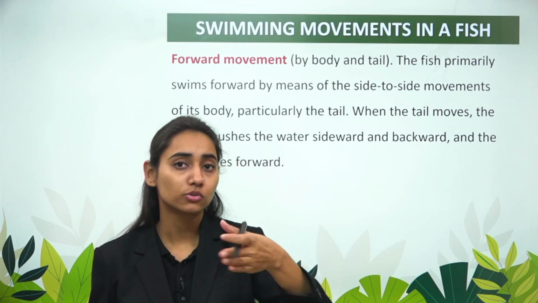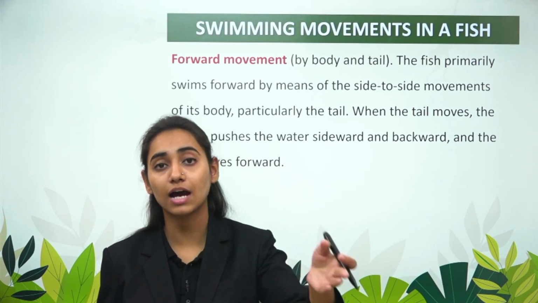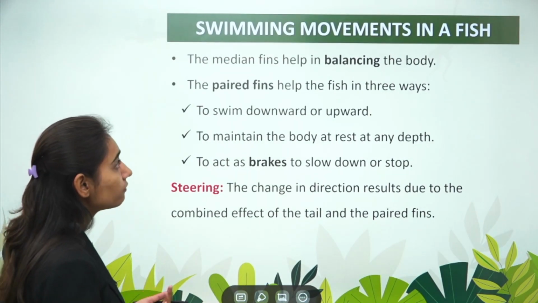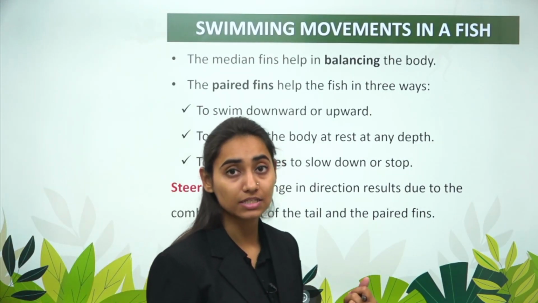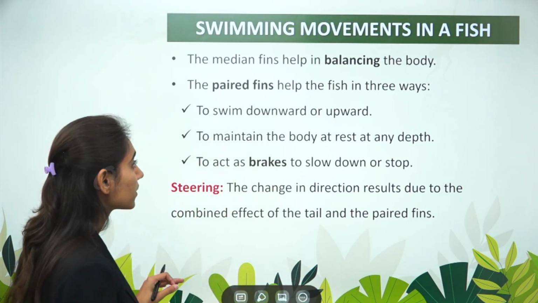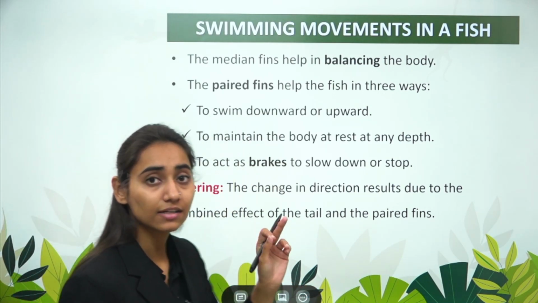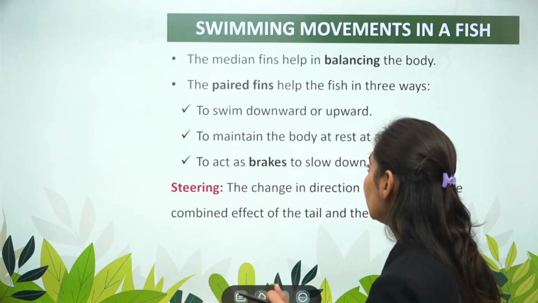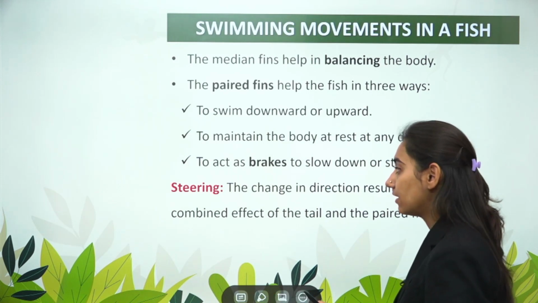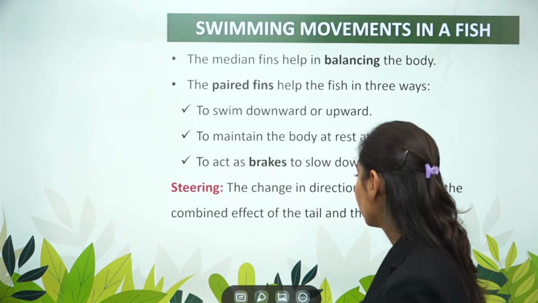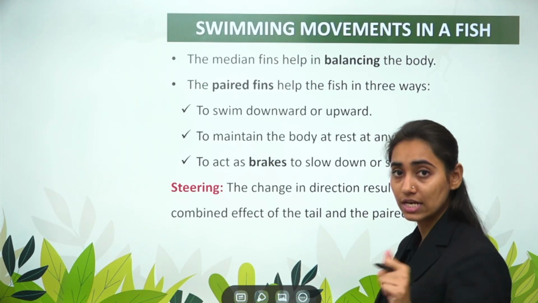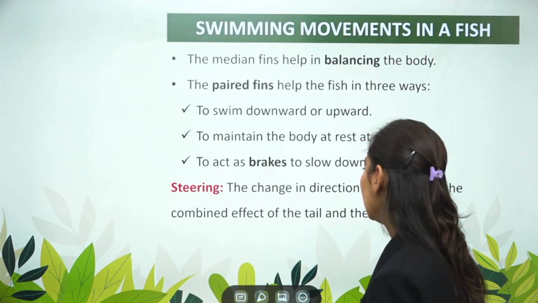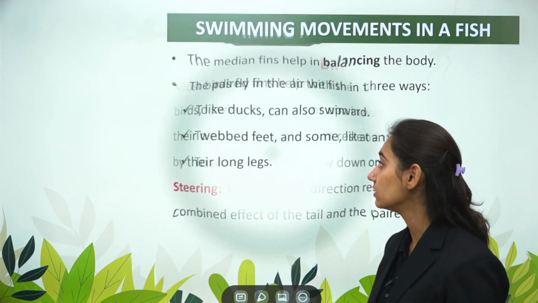So the tail pushes the water left and right, and because of that, the fish can change its direction from left side to the right side. The median fins, that is the unpaired fins which are present in the body, help the fish for balancing. The paired fins, that is the pelvic and the pectoral fins present on the left and the right side, help to swim downward and upward, to maintain the body at rest, to act as brakes or to slow down. Then steering means to change the direction from one place to another. The change in direction results due to the combined effect of the tail and the paired fins.